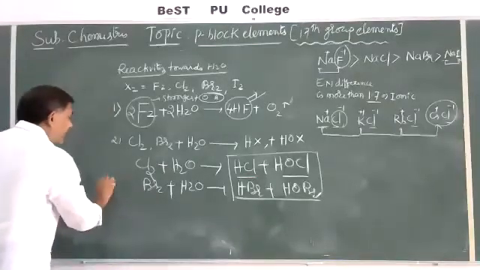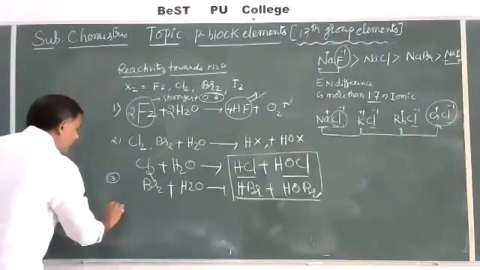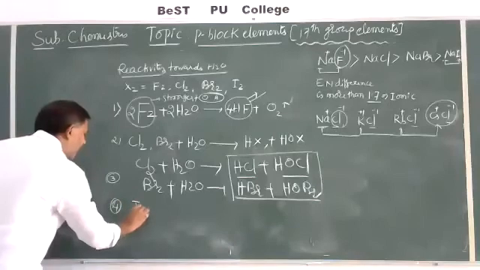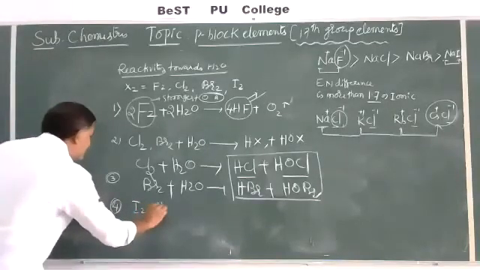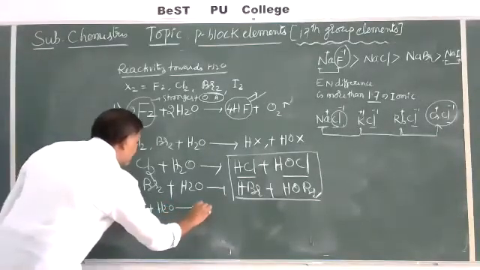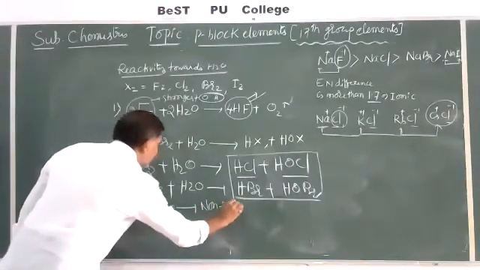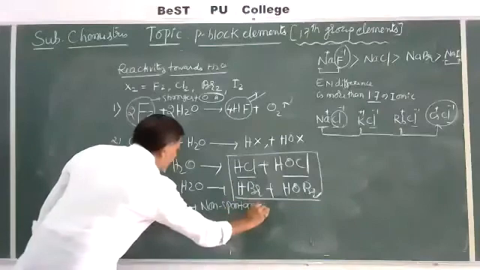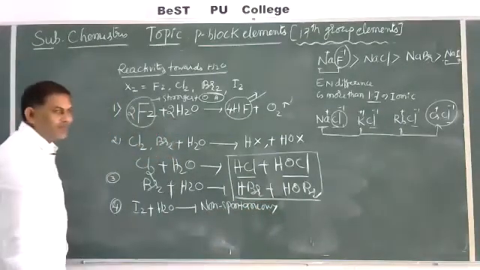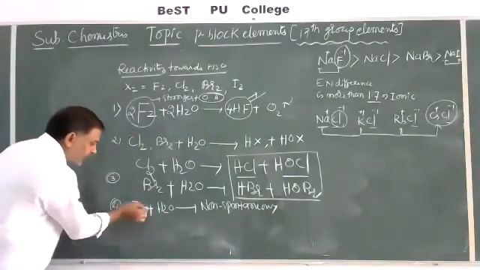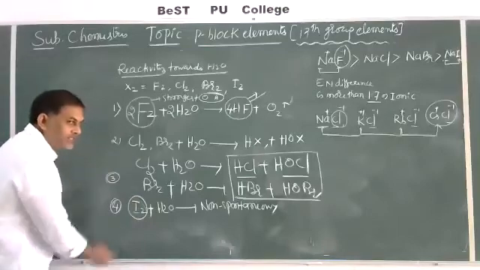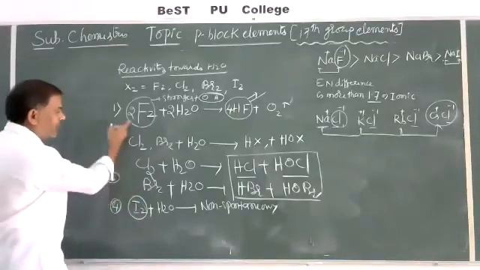But in case of iodine, iodine does not react easily because it is a non-spontaneous reaction. Why is it non-spontaneous? The reactivity of iodine is less compared to bromine, chlorine and fluorine.